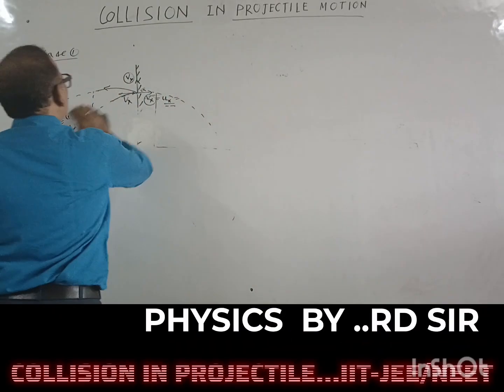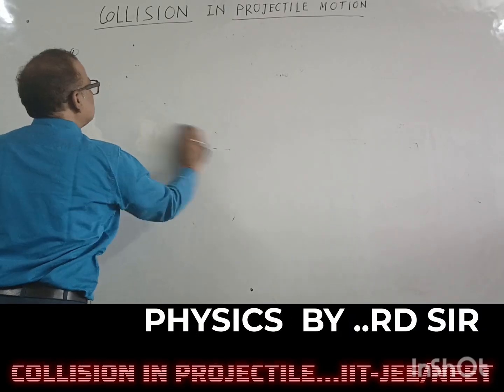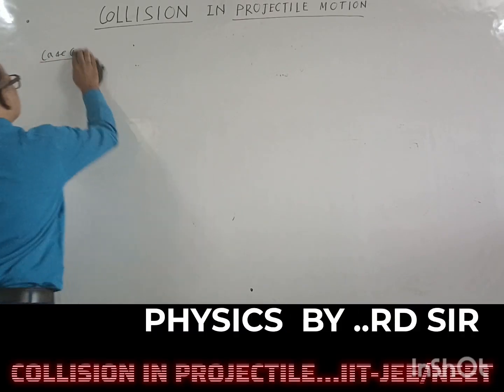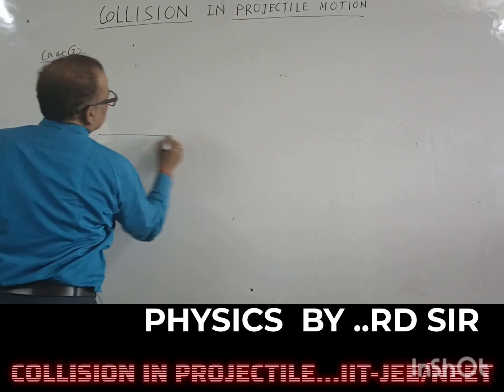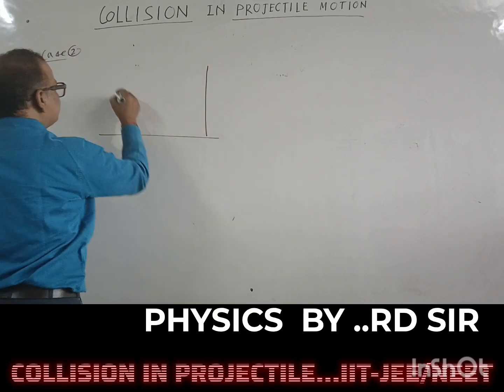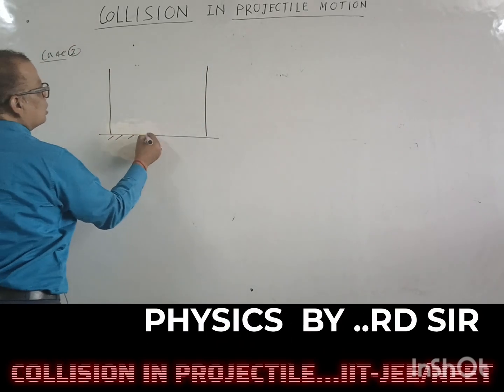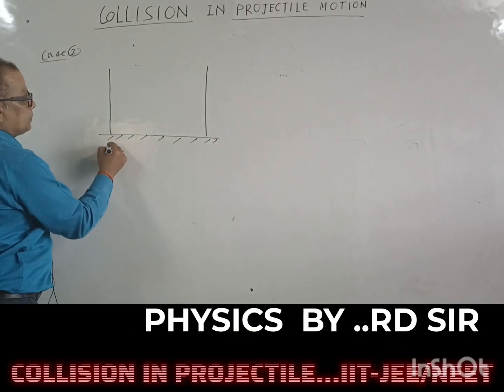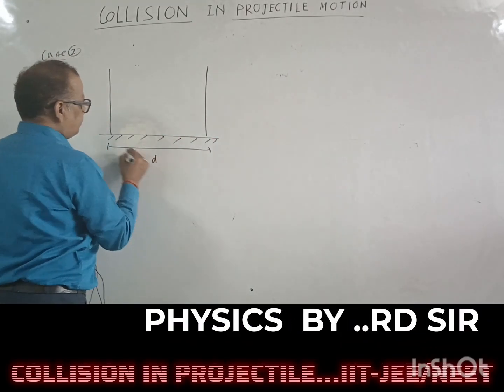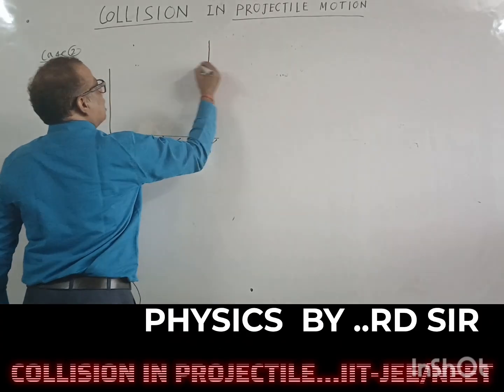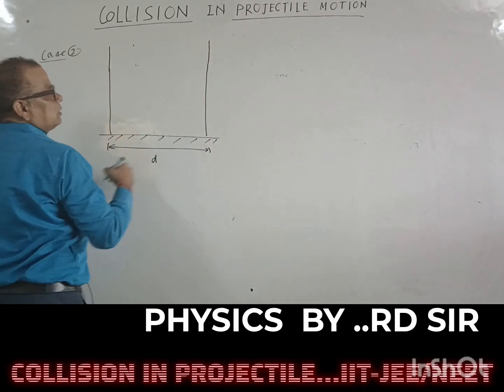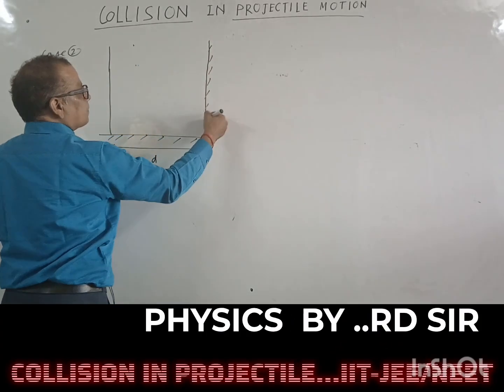Suppose we have two balls, taking case 2. Two balls which are situated a certain distance d apart. These balls are large enough.